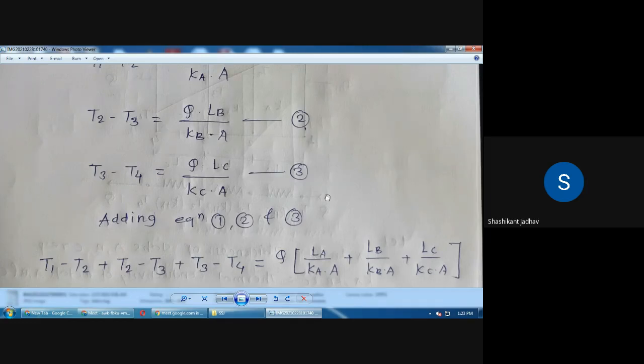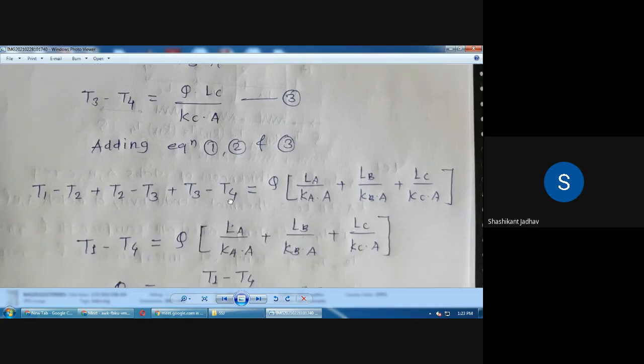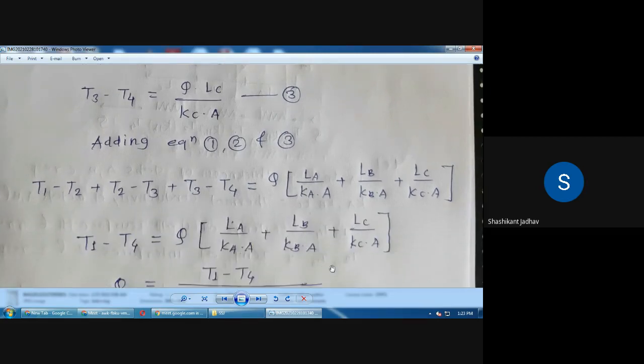Okay, add these equations 1, 2, and 3. So minus T2 is there, plus T2 is there. Minus T3 is there, plus T3 is there. So minus T2 plus T2 will be cancelled. Then minus T3 and plus T3 will be cancelled. So what is the remaining term? T1 minus T4 is equal to Q into bracket.